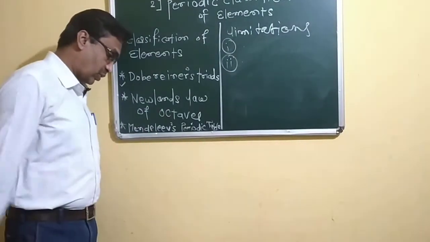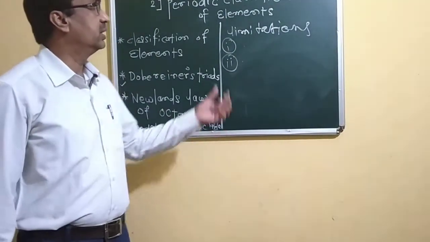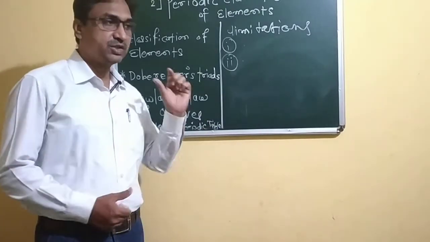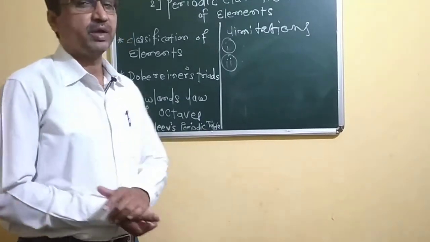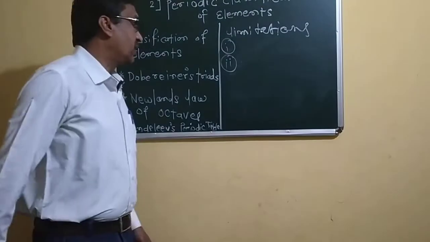same box for cerium and lanthanum. These are the elements which are in the same box. These are one of the drawbacks he found in his law. Third